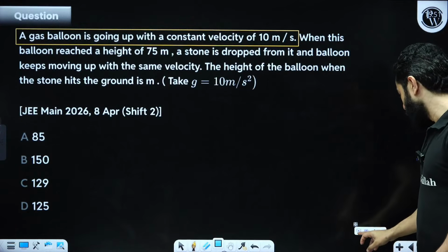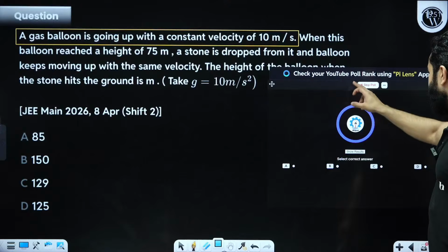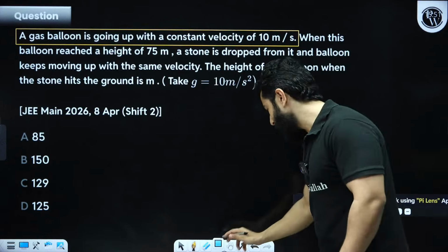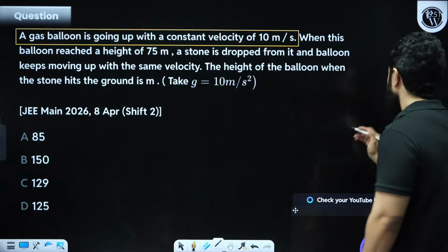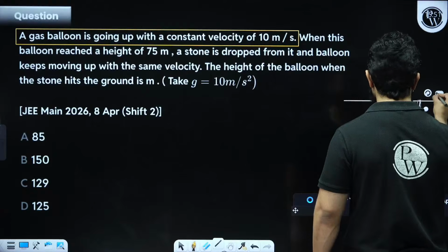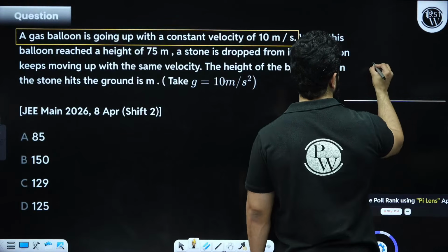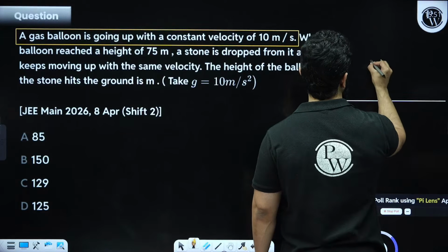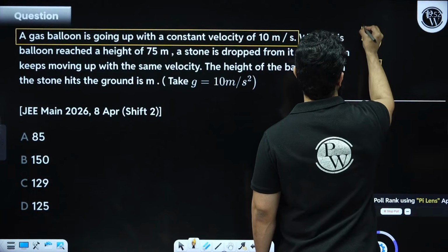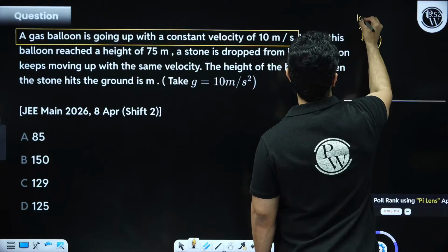Let's quickly do it, my dear friends. 90 seconds. Let's start. Be quick. Let me explain the diagram to you. The diagram is basically something like this. Let's say this is the ground, and somewhere over here we have got a hot air balloon, right? And it is going up with a constant velocity of 10 meter per second.